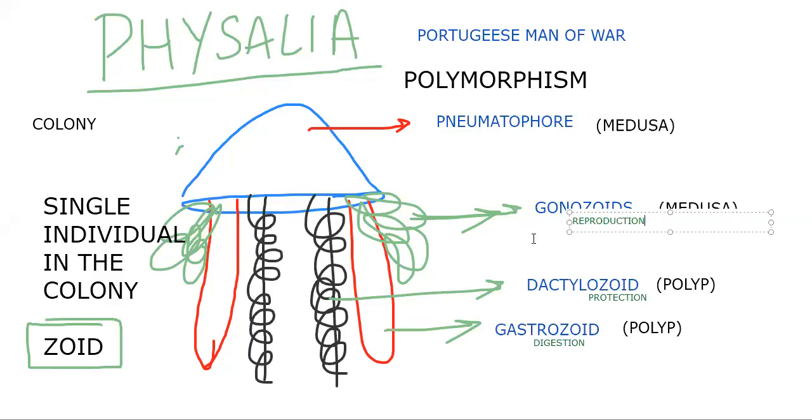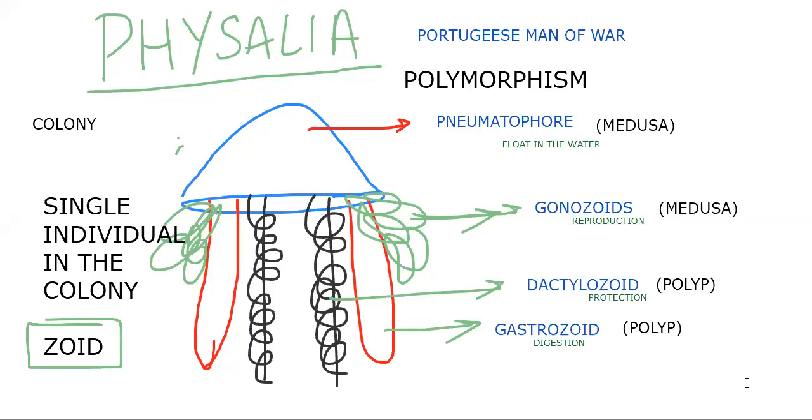Likewise, every individual in the colony performs its own activity. And the pneumatophore, an air-filled sac, makes the organism float in the water. So this is Physalia, commonly called Portuguese man of war.